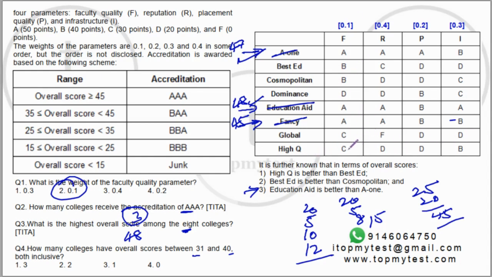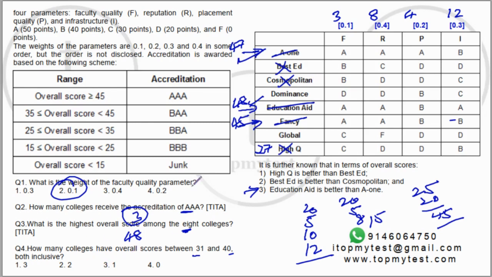High Q score will be 30 into 0.1, which is 3. This will be 20 into 0.4, which is 8. This will be 20 into 0.2, which will be 4. And it will be 40 into 0.3, which is 12. So that's 20 plus 7, 27. High Q is 27, right, which does not satisfy this criteria. So high Q is out, which means Best Ed and Cosmopolitan are also out, right? So these two are also not possible.